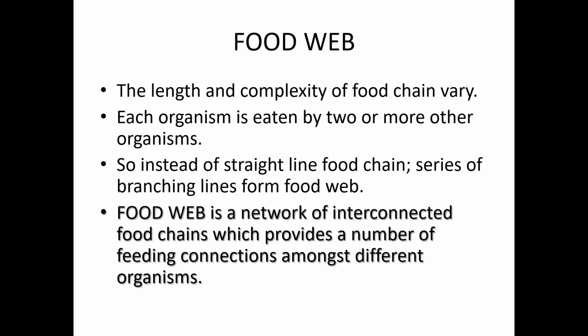And so instead of a straight line food chain, a series of branching lines form the food web. Food chain is not actually a straight line. It can be complex. So that series of branching lines can happen. The food web is a network of interconnected food chains which provides a number of feeding connections amongst different organisms.